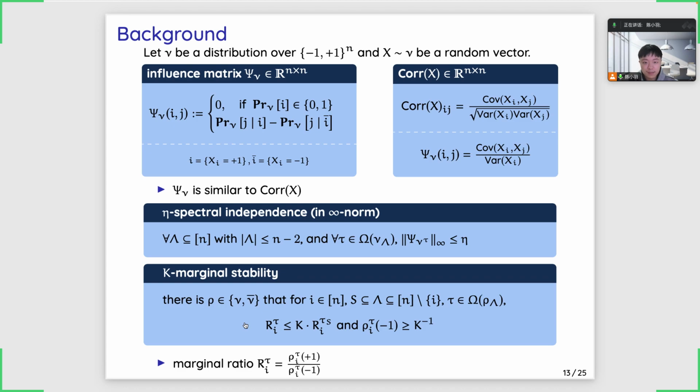And the marginal ratio on the coordinate i will not become too large if we pin more coordinates. So if this holds for either nu or nu bar, then we say that the distribution nu is k marginally stable.